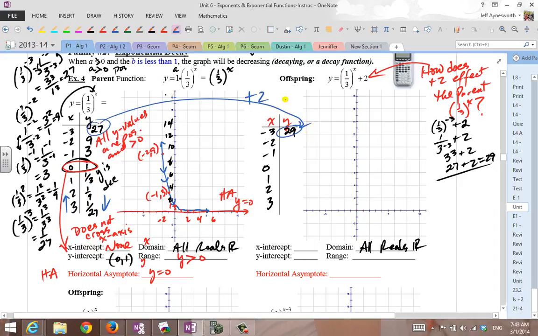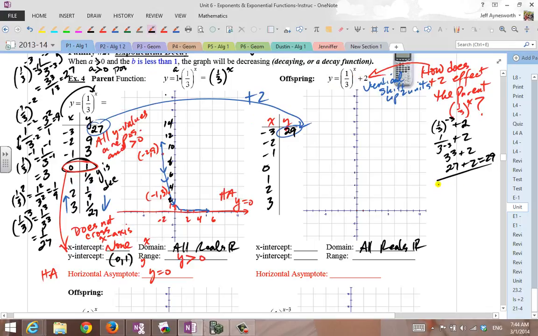Obviously, 29 is 2 bigger than 27, and that's what this +2 does. It makes the y values 2 units bigger, and that's why this has a vertical shift up. You can already tell that vertical shift, up 2 units. I just answered the question even before I started my graphing because I can compare the offspring to the parent, and I can see that the y value is 29 and it was 27. It's 2 units up. 29 is 2 units bigger. It's pretty obvious. And we're going to see that in the table through all the y values.